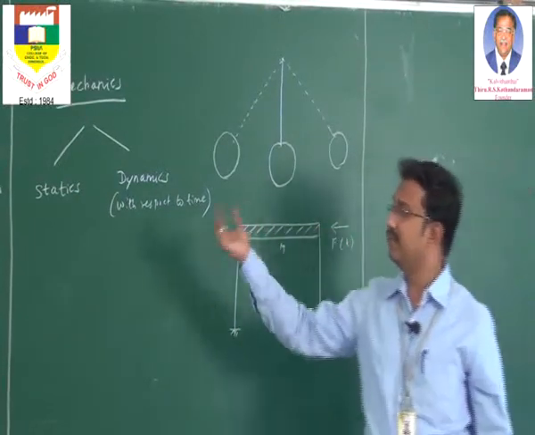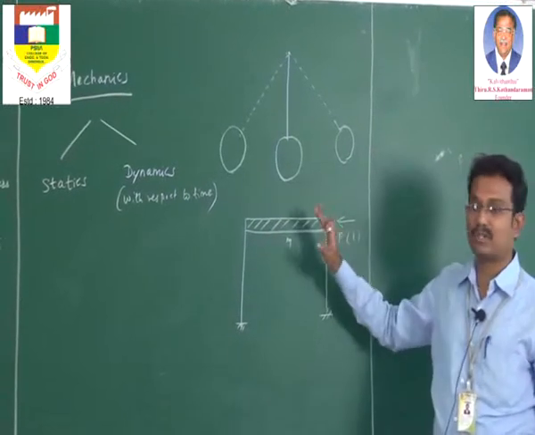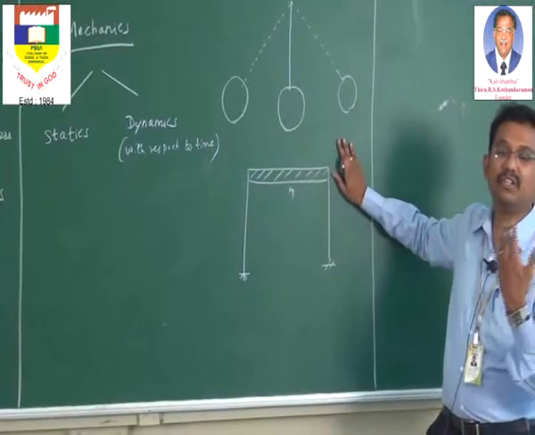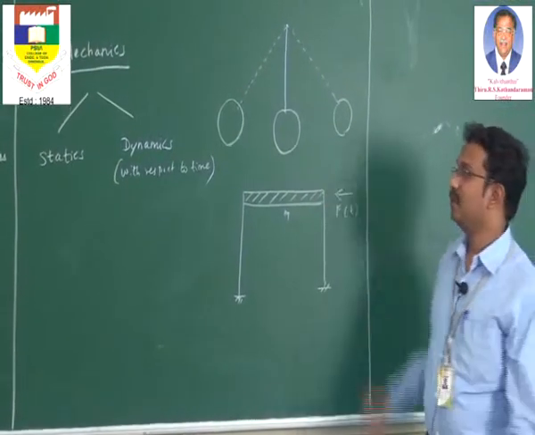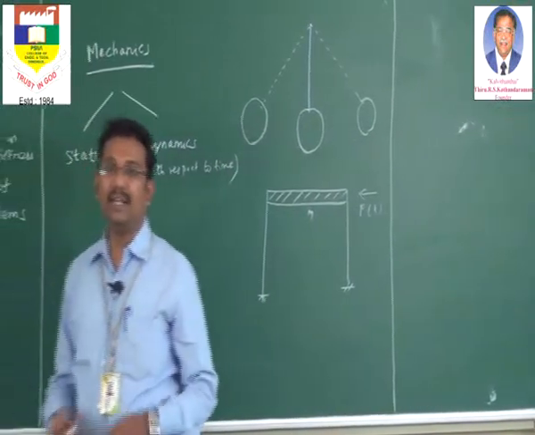Now how can we give an example for a free vibration on this structure? You give an initial force and remove that force. Now the structure will be under oscillation without any external force. That is termed as free vibration. Fine. Now going into the next topic, degree of freedom.